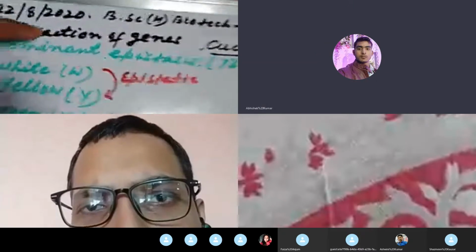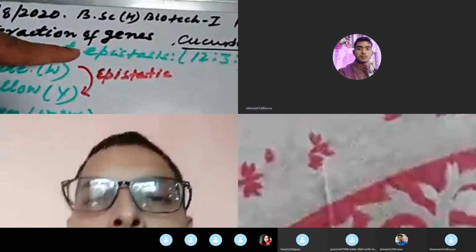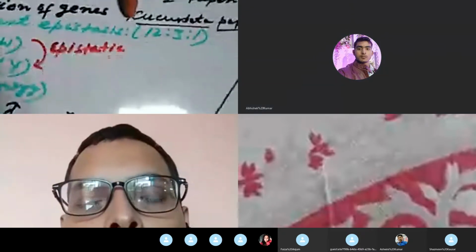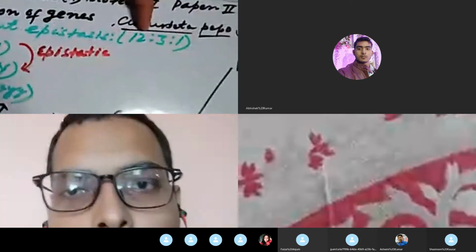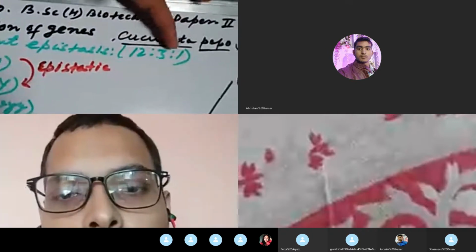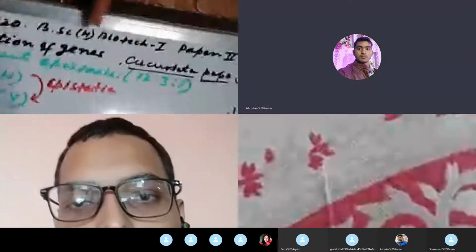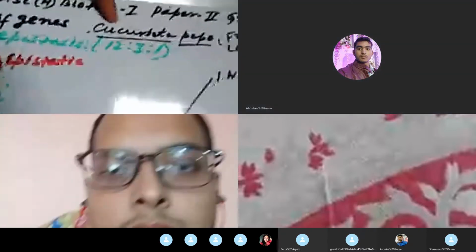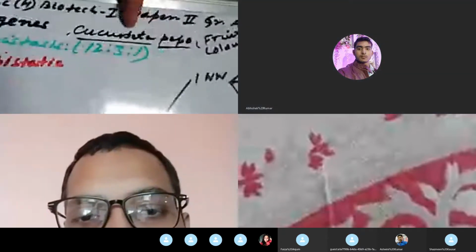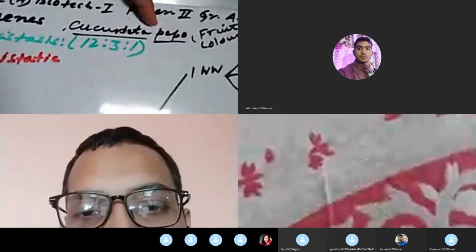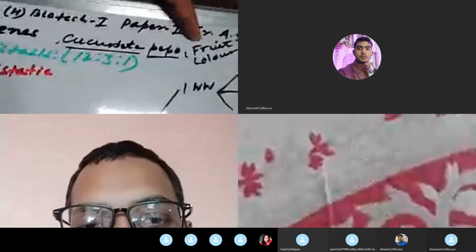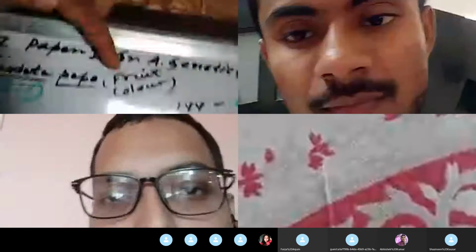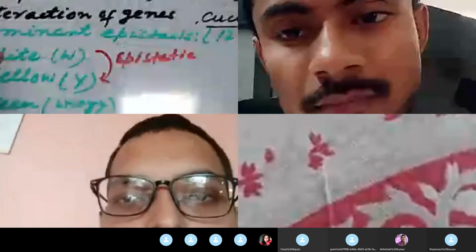What I have written here is dominant epistasis, and in case of dominant epistasis, the phenotypic ratio is 12:3:1. The best example of this dominant epistasis has been reported in Cucurbita pepo, the botanical name of the pumpkin plant, for fruit color. The fruit color in pumpkin may be white, yellow, or green.